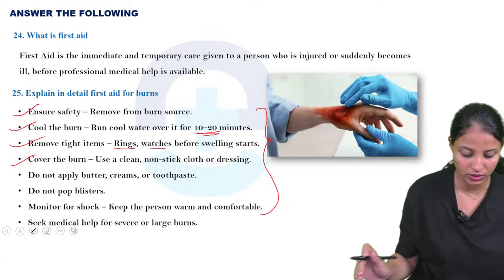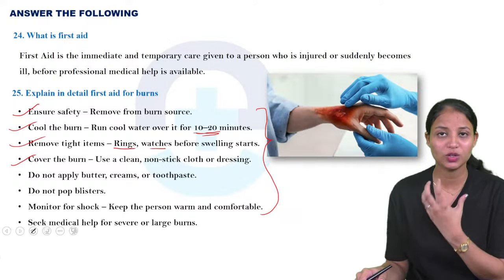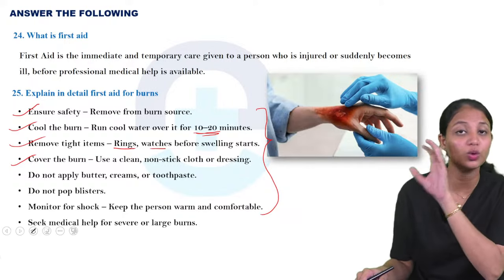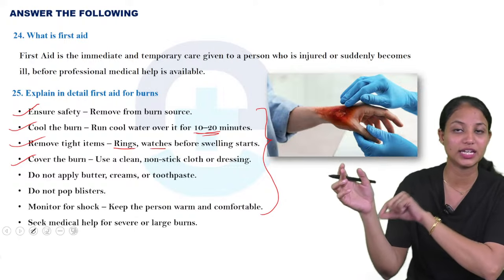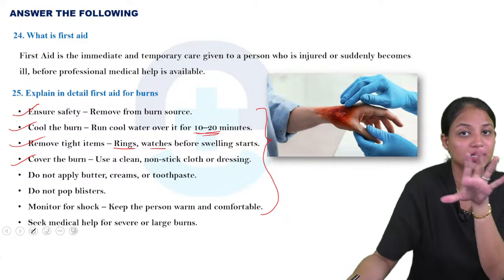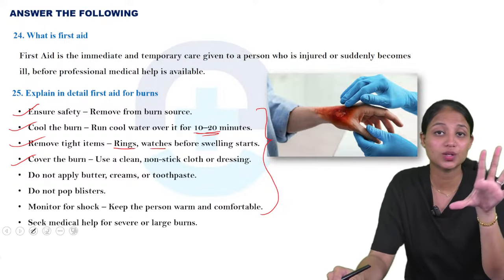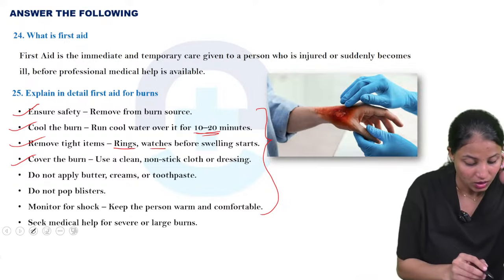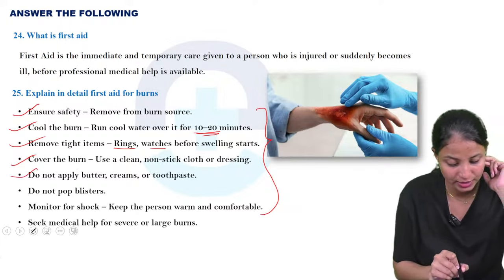Next, cover the burn. Use clean and non-sticky cloth for dressing. Non-sticky cloth: we don't want to use nylon because it will also stick to the burn. So don't use nylon or polyester-like cloth, only use cotton if you prefer. Cover the burn.